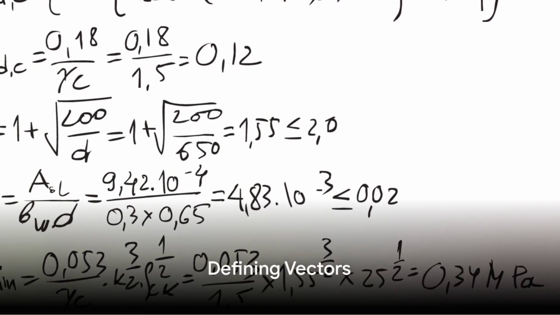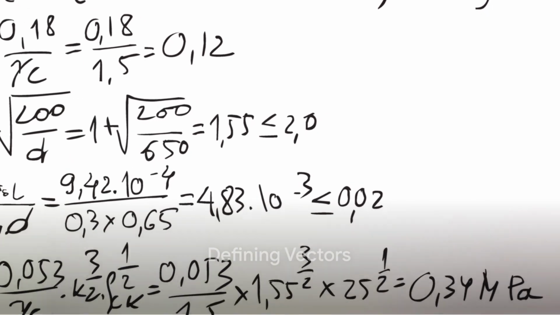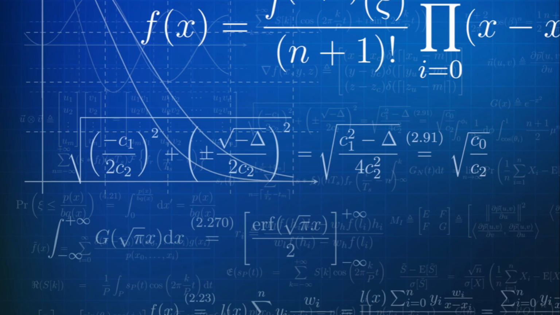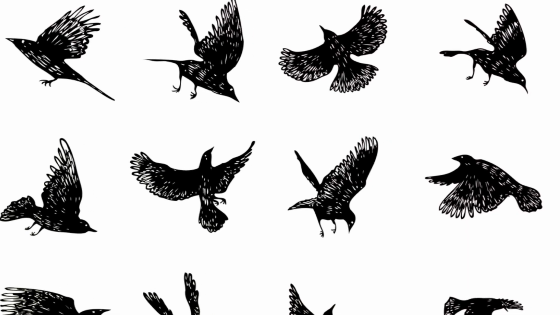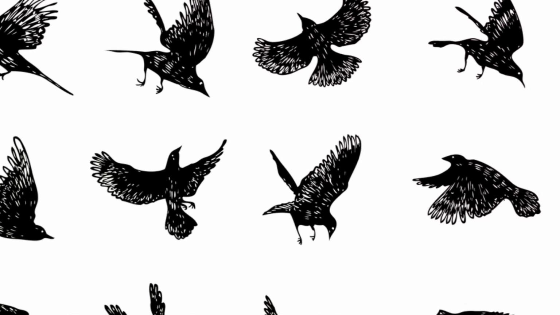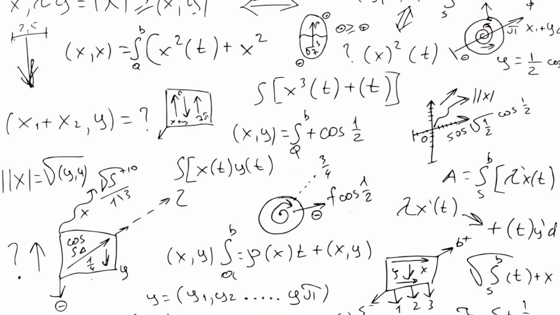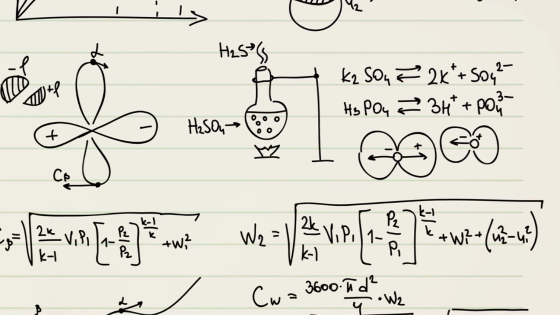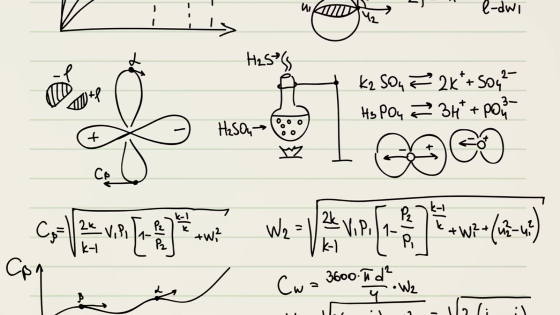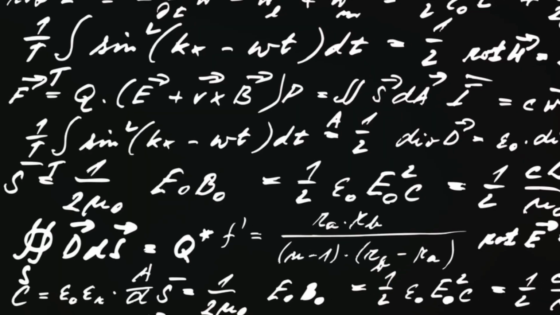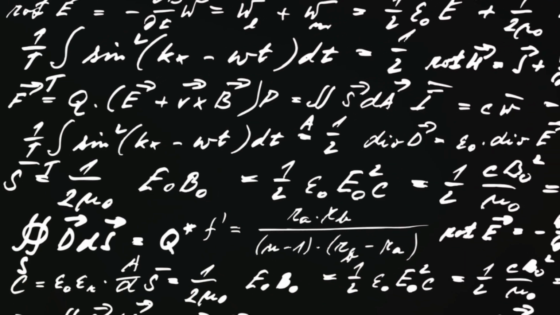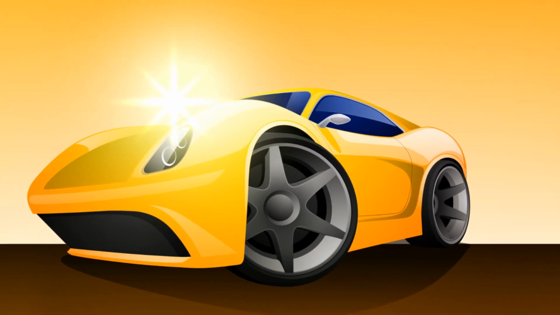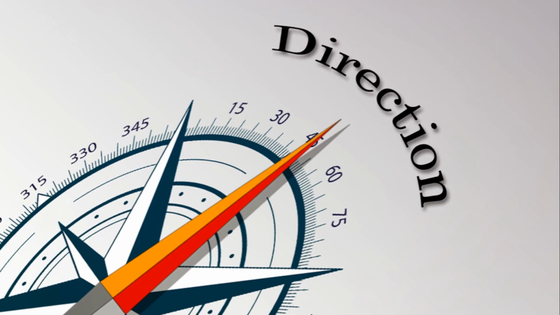To embark on this journey, we need to first understand what vectors are. So, what exactly is a vector? In the simplest of terms, a vector is a mathematical object that possesses both magnitude and direction. It's a fancy way of saying it's something that has size and points somewhere. But don't be fooled by its simplicity. Vectors are fundamental to many areas of mathematics and physics, and yes, they play a crucial role in artificial intelligence too. Think of magnitude as the length or size of the vector, and direction as the way it's pointing.